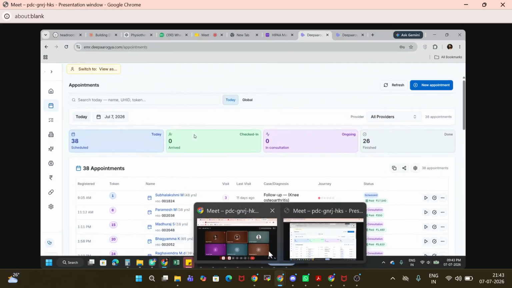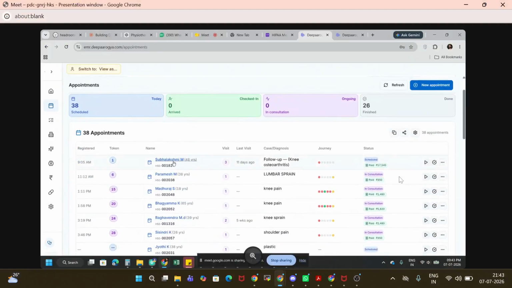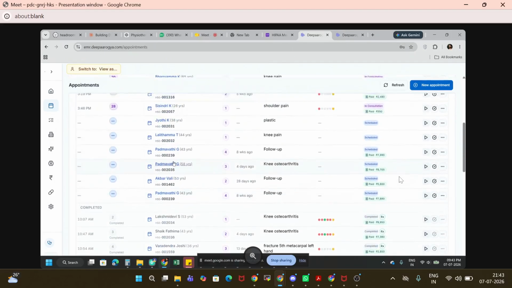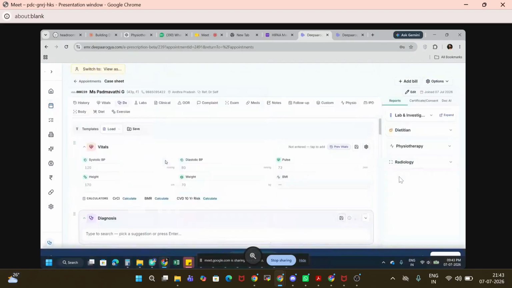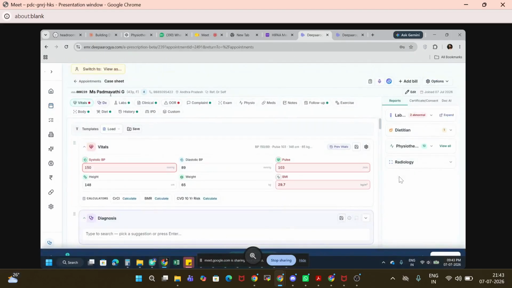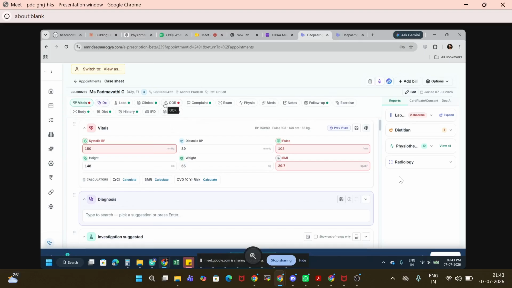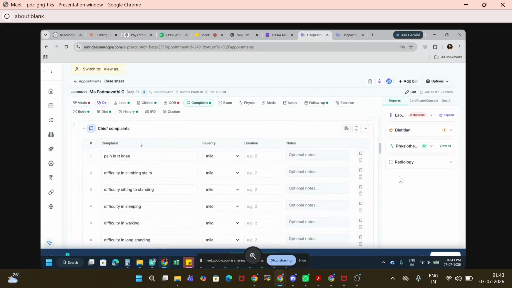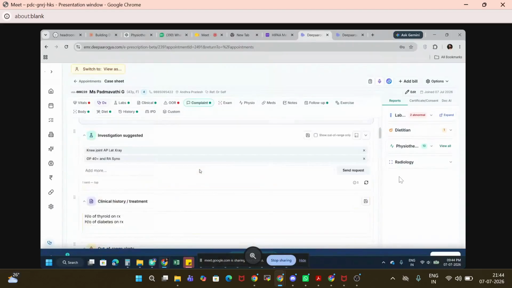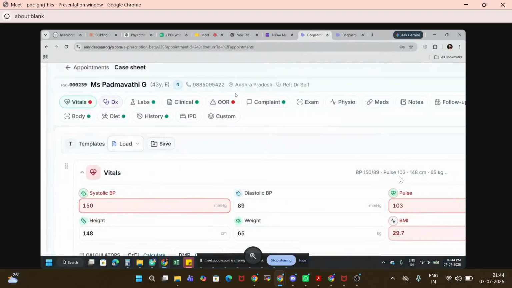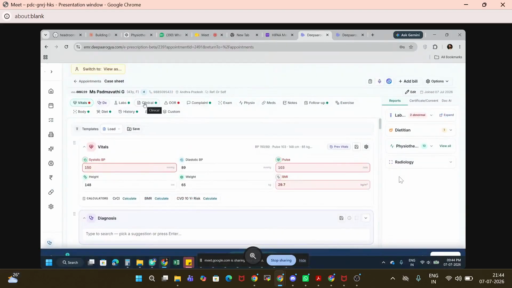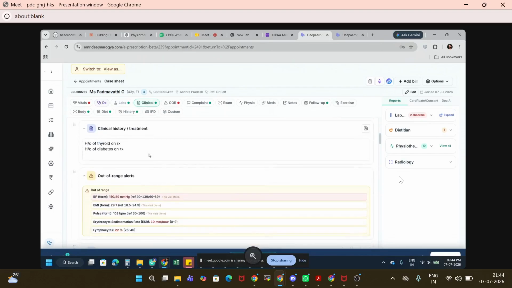Now I will go to the case sheet. I will open one of the patients. Let's take this patient. Okay, now this is a case sheet. The case sheet is a place where we are adding information about the patient. The nurse can add some vital information. The duty doctor can add some complaints like this. If you can see, we have some red dots and green dots. This green dot means we have filled in the information. You can directly go here and check.